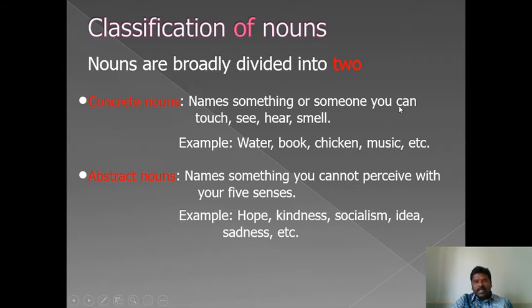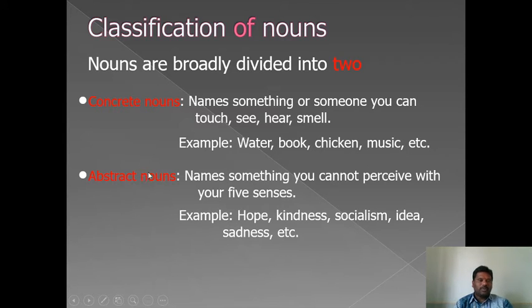Concrete nouns are those that can be seen and touched, like mobile phone. Mobile phone is a concrete noun. Can you touch it? Can you see it? Bottle. Can you see it? Can you touch it? It's a concrete noun. Pencil. Can you see pencil? Can you touch it? It's a concrete noun. So concrete nouns are those that can be seen and touched. Look at the examples: water, book, chicken, music.